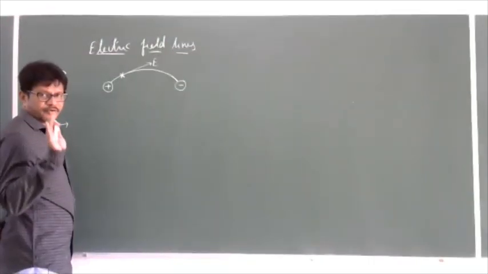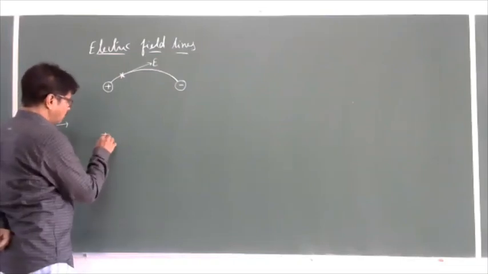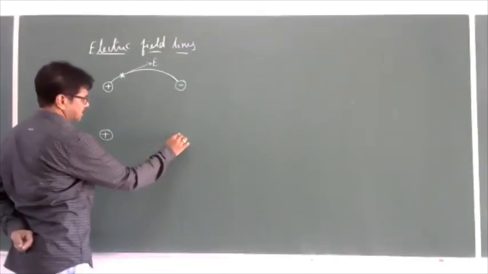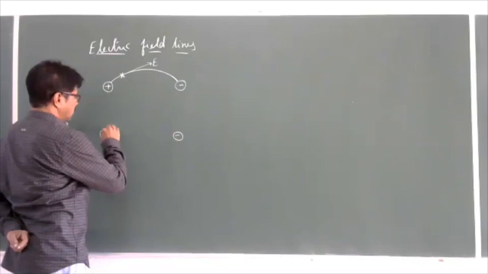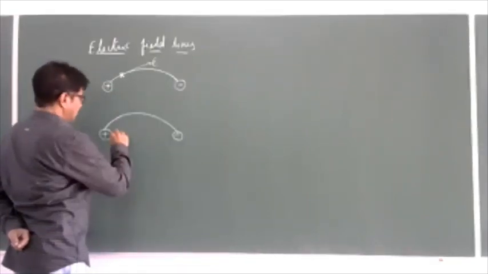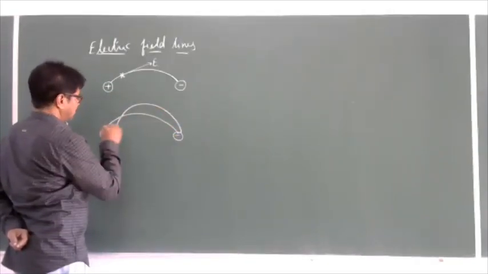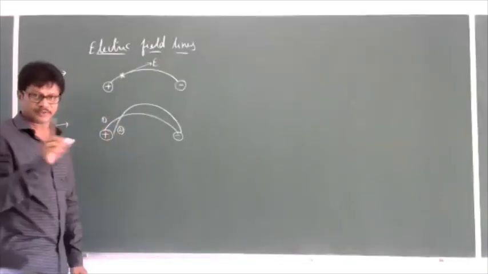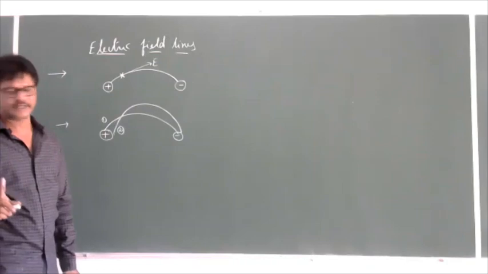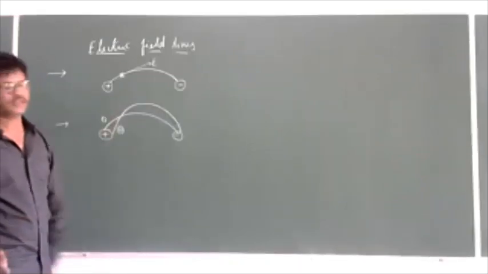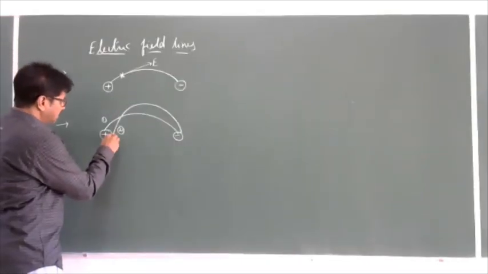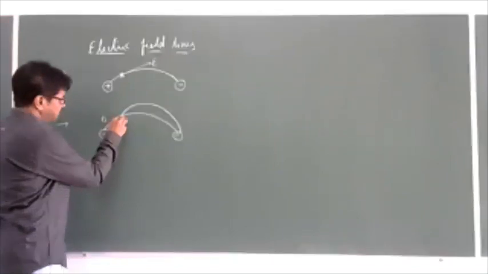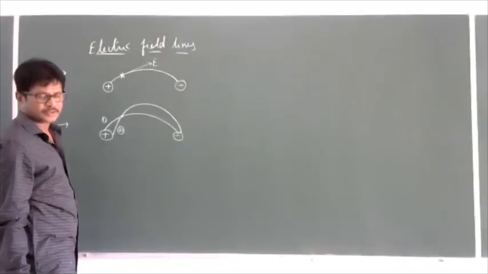For that, if two field lines intersect, so this is one field line and this is one more field line. If these two field lines intersect, now it is an intersecting point.